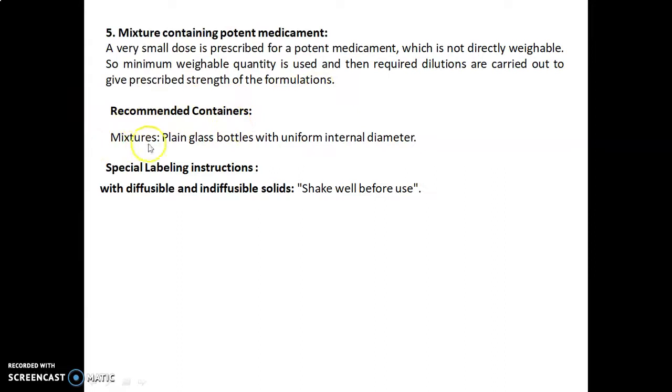Recommended container for mixture: plain glass bottles with uniform internal diameter. Special labeling instruction for mixtures with diffusible and indiffusible solids: shake well before use. So let's move towards the experiment.